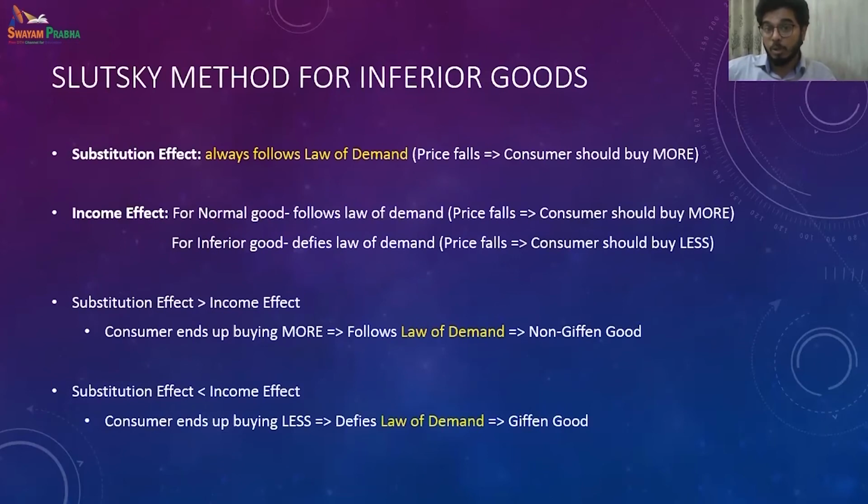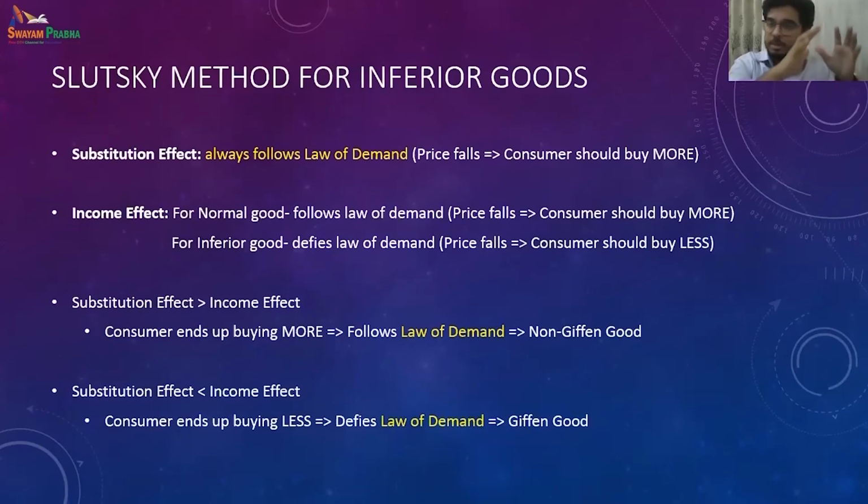When we have a normal good, it follows the law of demand: the price falls and the consumer should buy more. But when it is an inferior good, the income effect defies the law of demand. When the price falls, the consumer should buy less. For an inferior good, when we have a higher income, we buy less of it, right? For a normal good, the income effect says that when the price falls, the consumer should buy more.